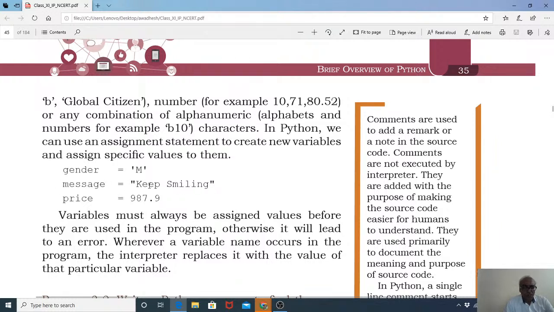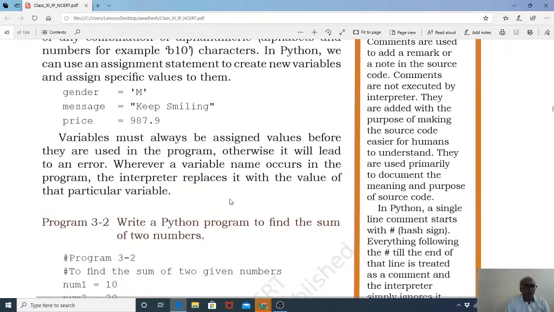You can store sentences also. In this computer language we call text strings. Price is equal to 987.9. In our small program, we have used a, b and c. Like that, you can use your own variable names. But if the variable name is big, then it may cause some problems while working.